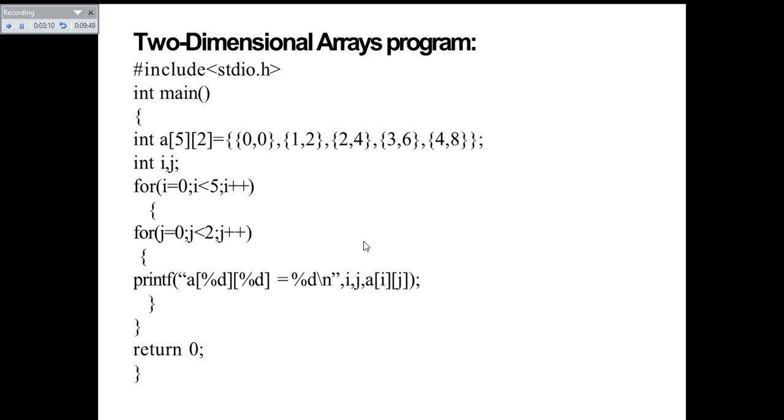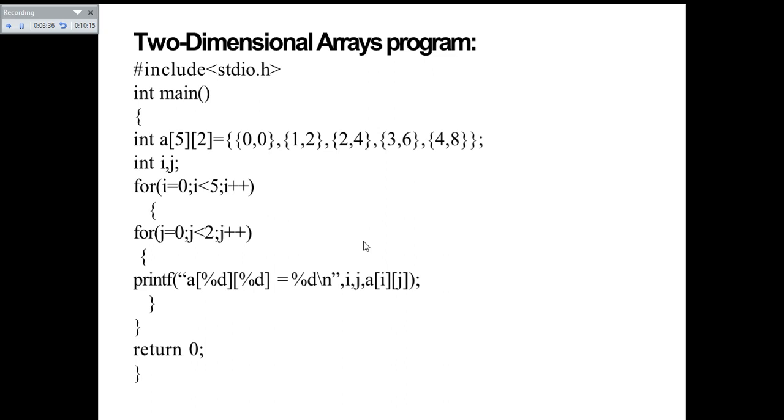The first iteration will start from i equal to 0, and i is less than 5. 0 is less than 5, so it is true, and hence it will enter the for loop. Inside this outer for loop, you have one more for loop, that is the inner for loop. The inner for loop repeats 2 times, from j equal to 0 to 2. So it will repeat from 0 to 1 only, but not 2.